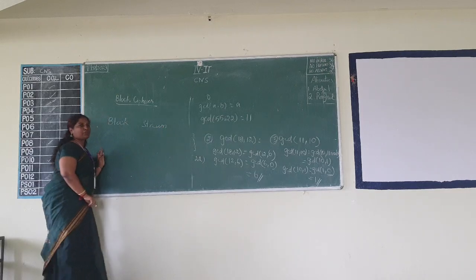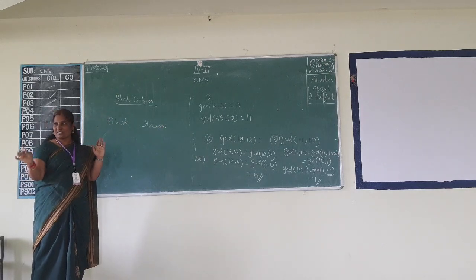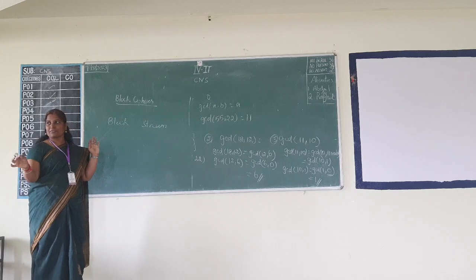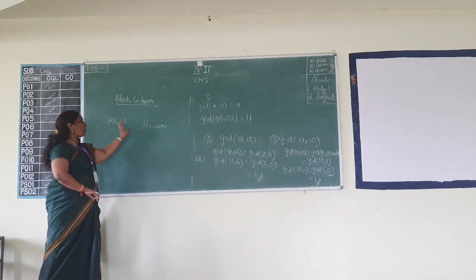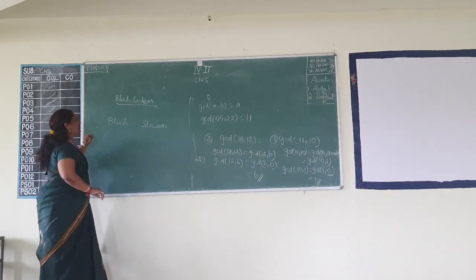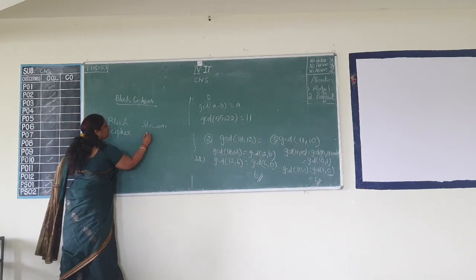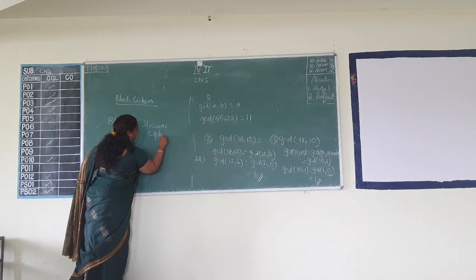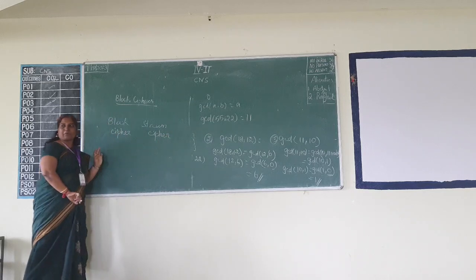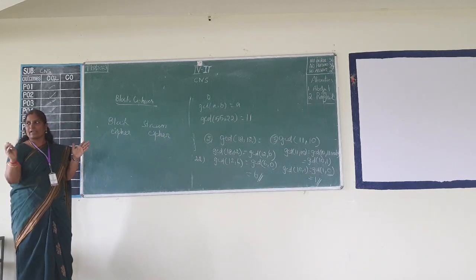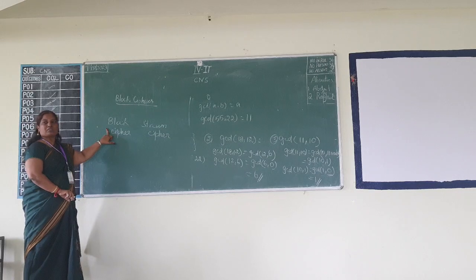Depending upon whether I am going to encrypt the message, considering the message for encryption as a block or a stream, we classify the cipher into block cipher and stream cipher. When I am encrypting a block of text at a time, it is called block cipher.